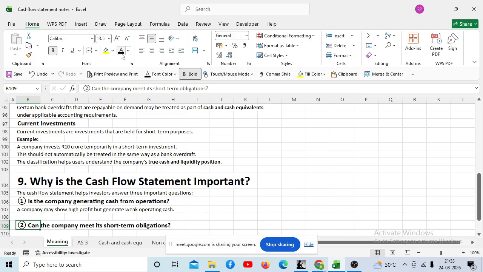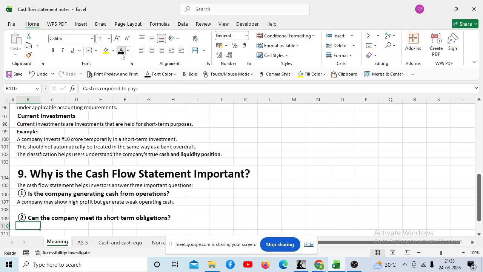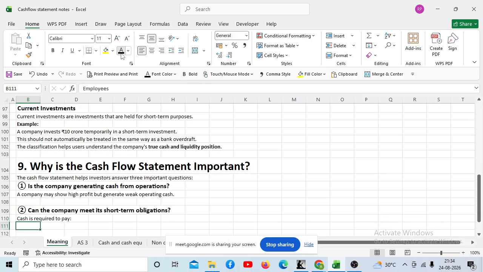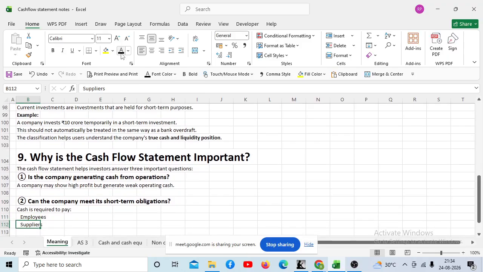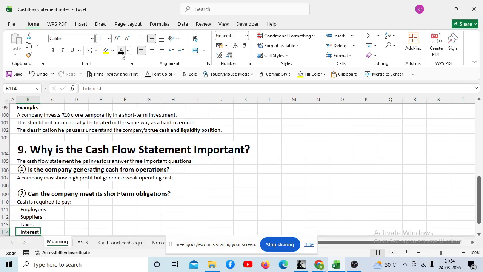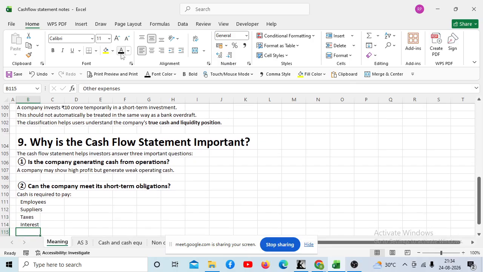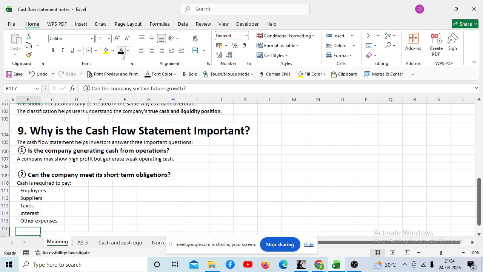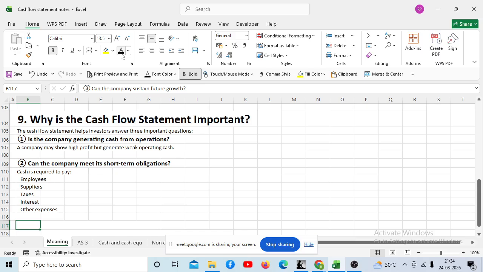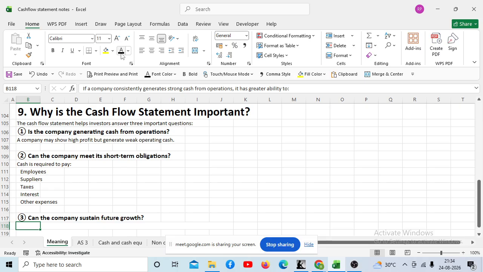Second, can the company meet its short-term obligation? Because cash is required to pay the employees, the suppliers, taxes, interest, and other expenses, right? So the cash flow statement helps us in knowing whether the company is generating enough cash. Then, can the company sustain future growth?